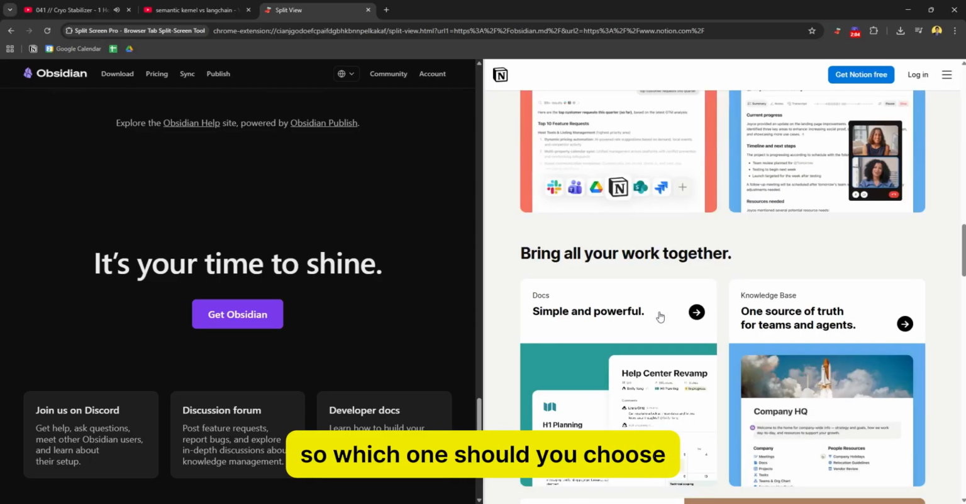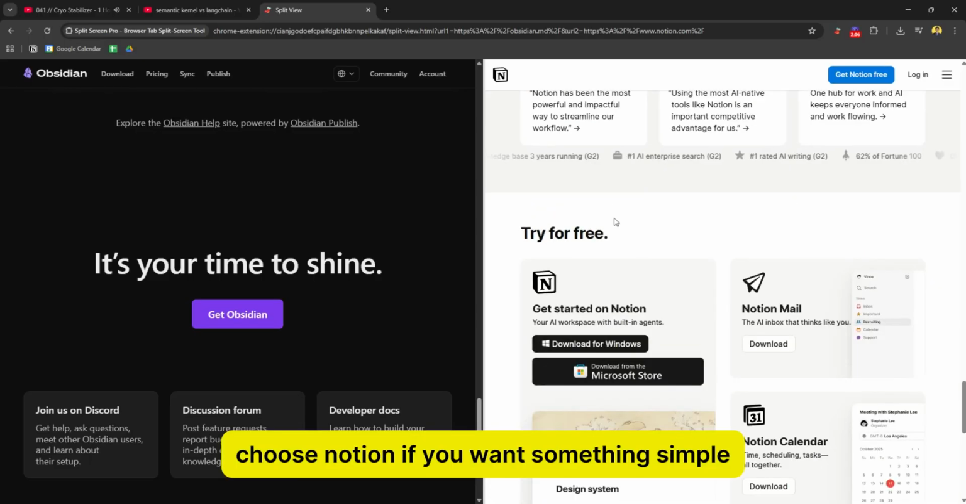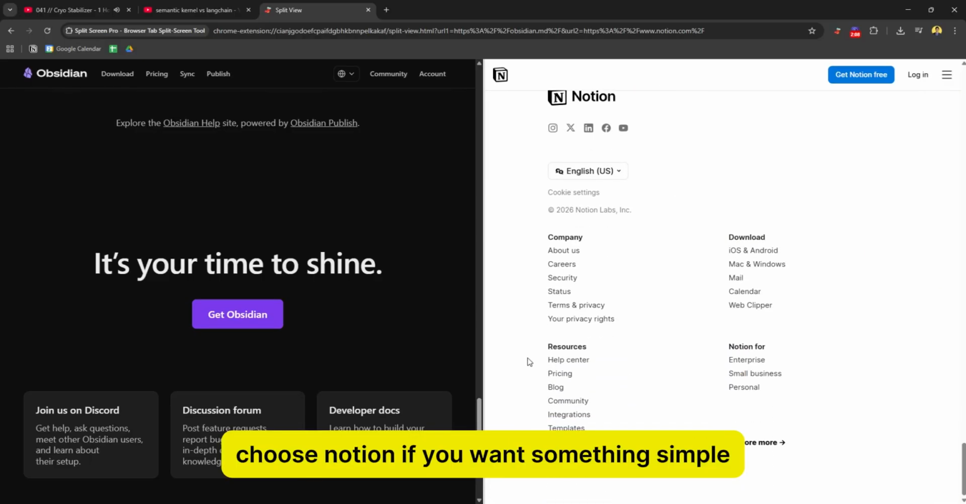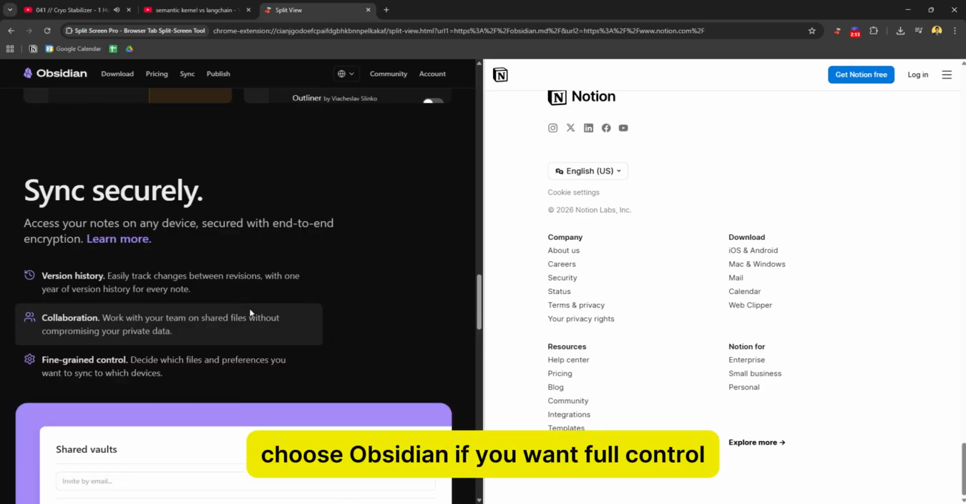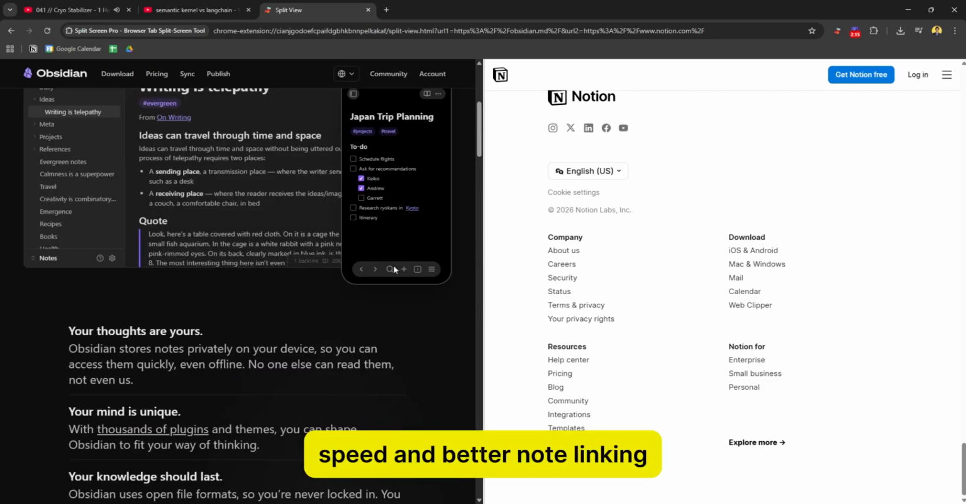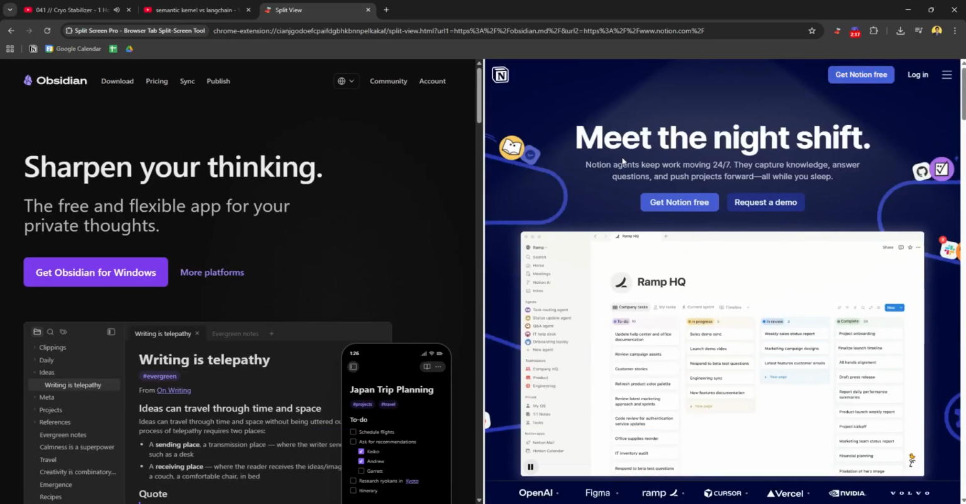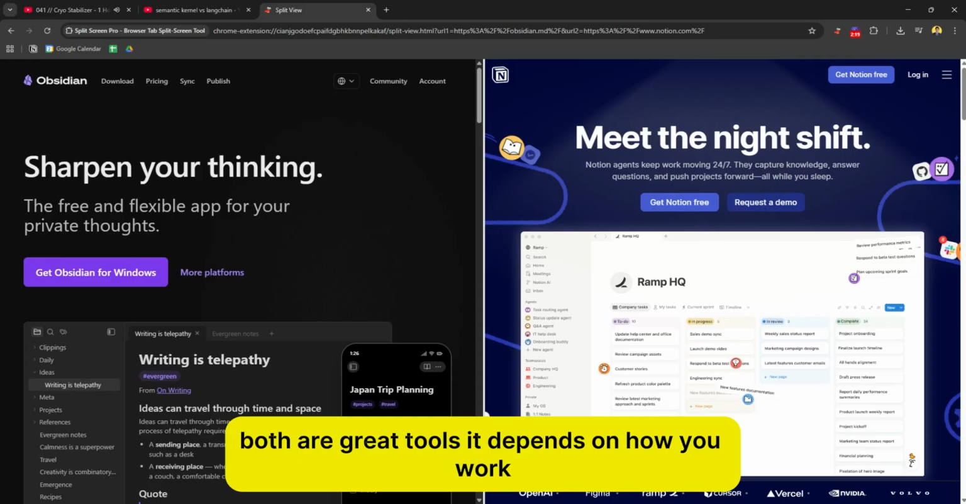So, which one should you choose? Choose Notion if you want something simple, visual, and collaborative. Choose Obsidian if you want full control, speed, and better note linking. Both are great tools. It depends on how you work.